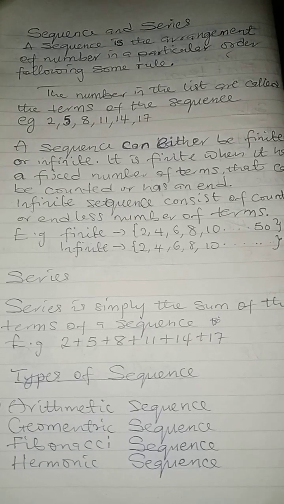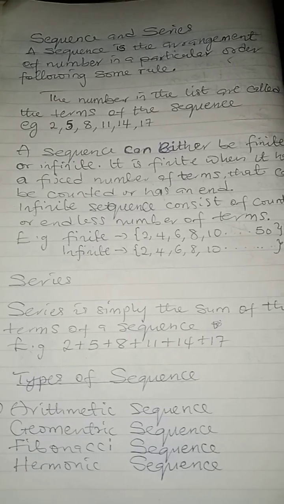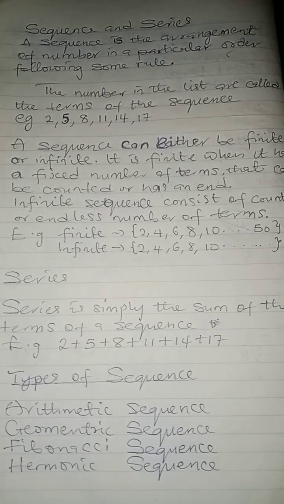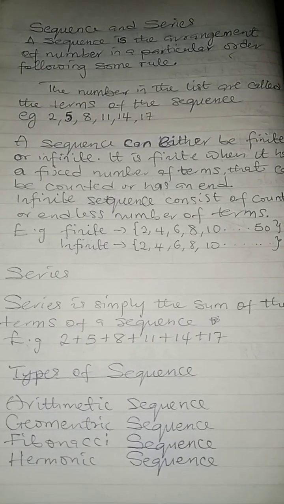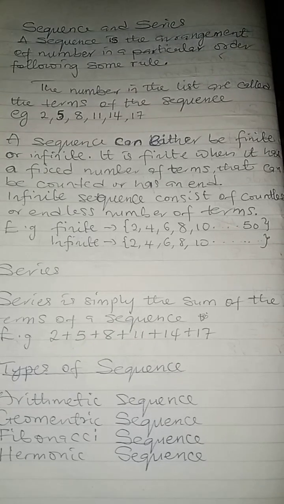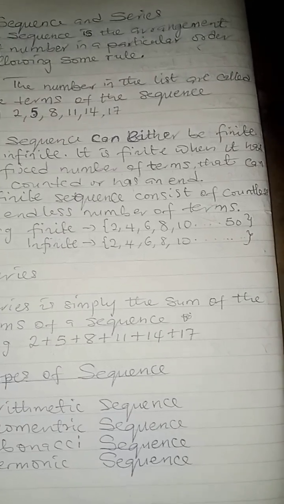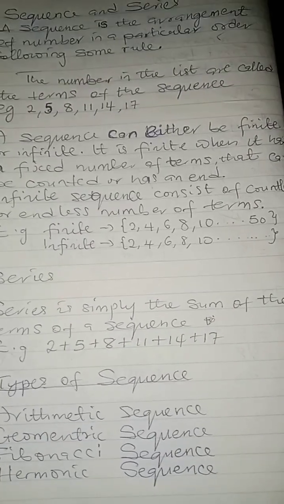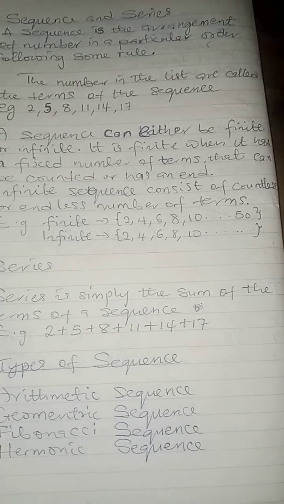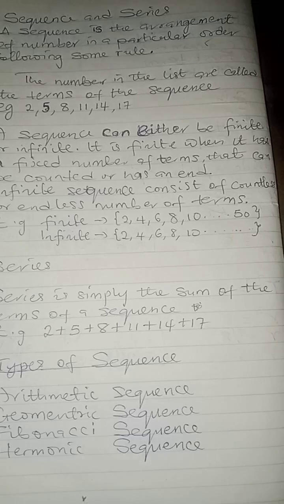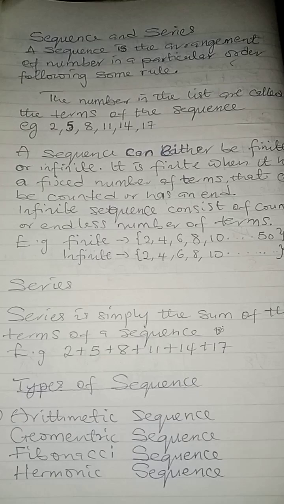Remember, our topic is targeted towards two things: sequence and series. So what is series? Series is the sum of a sequence. Take note, that's just a brief definition. Series is simply the sum of the terms of a sequence. For example, we took our sequence before: 2, 5, 8, 11, 14, and 17. By the time I add up all my terms, that gives us what? Series. So if you have terms and you add up the terms, it becomes a series.